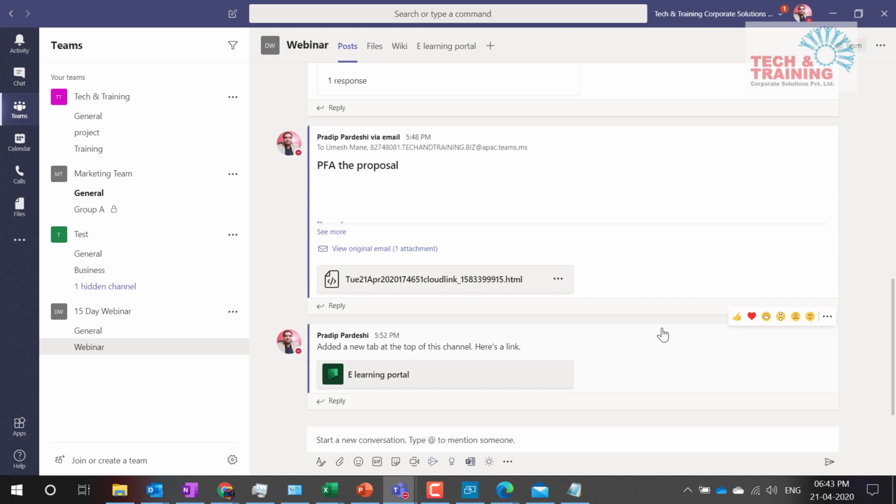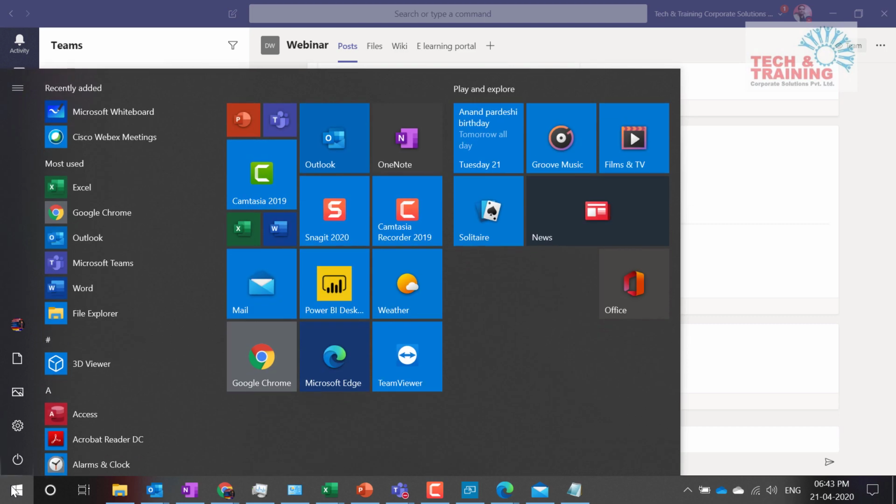Now before I wrap up the session, let me give you one demonstration, because tomorrow's session is very interesting and I'm very excited to show you. Since we were discussing the e-learning module, let me show you what you can expect in tomorrow's session. When you create an e-learning module, you take a lot of screenshots. There are a lot of screenshot utilities available in Windows and MS applications, but let me show you one utility. Why am I showing this? Because I want you to be as excited as I am for tomorrow's session.